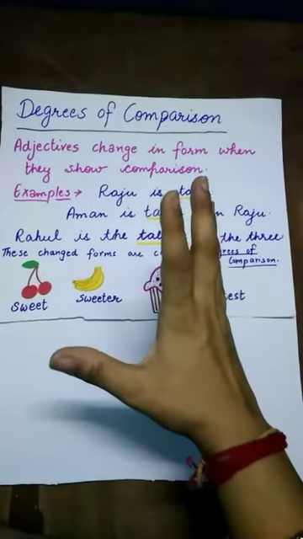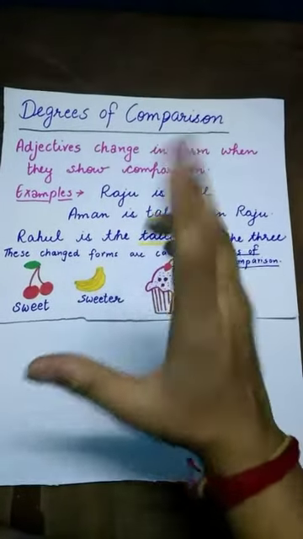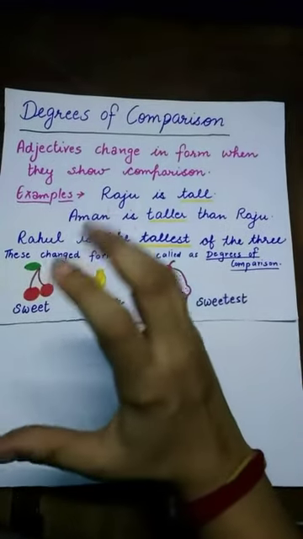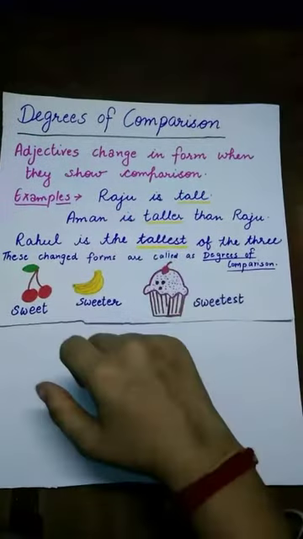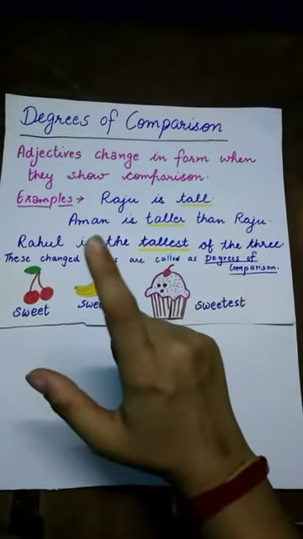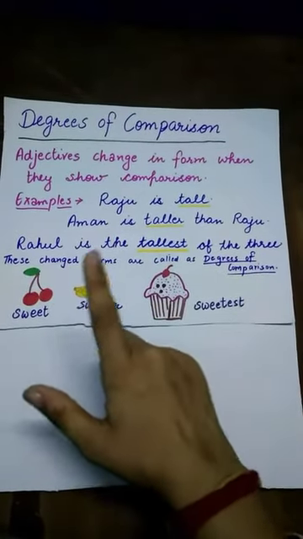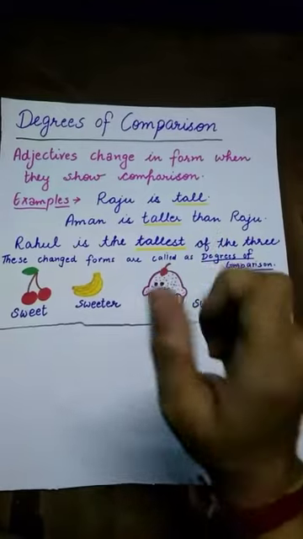Now these changed forms are called as degrees of comparison. Now read out the following example. Raju is tall. Aman is taller than Raju. Rahul is the tallest of the three.